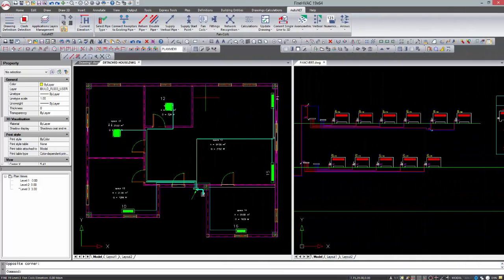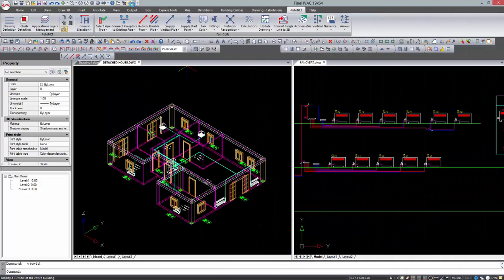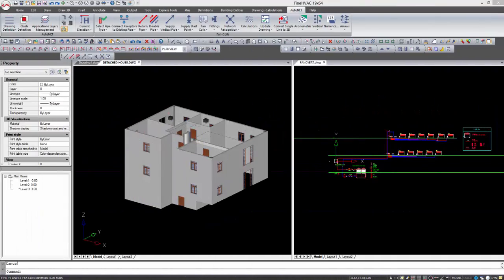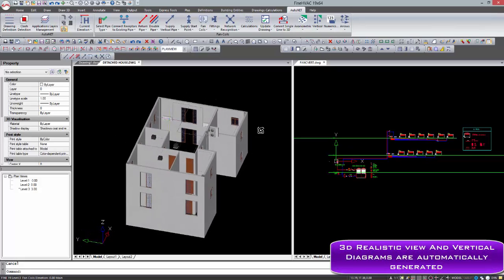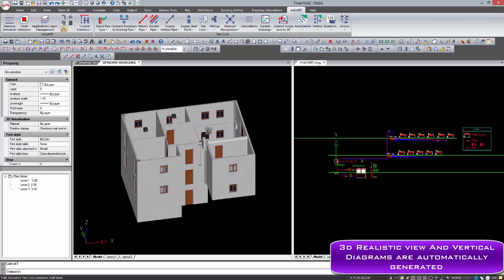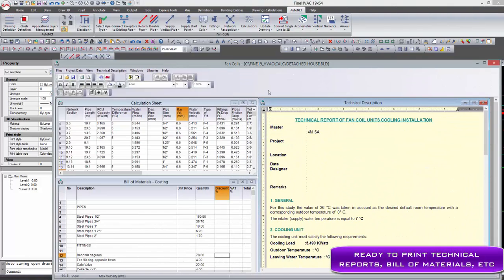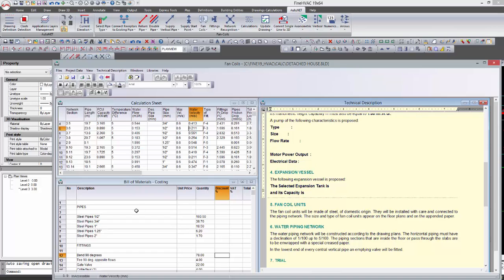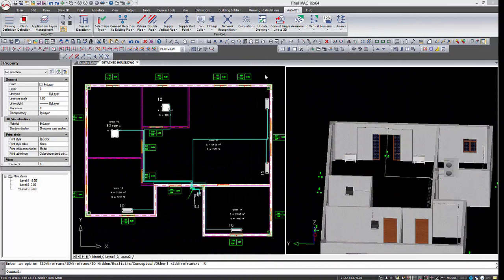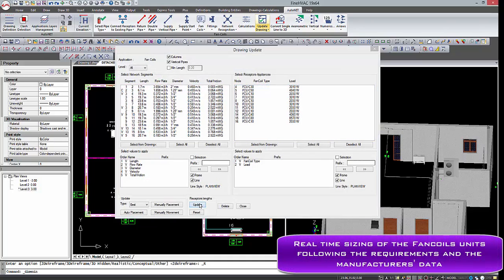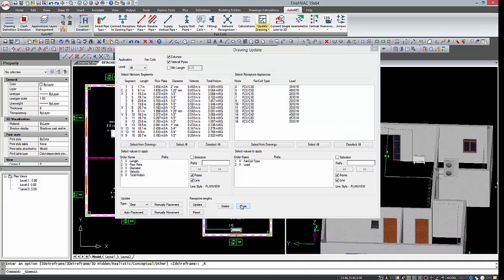The basic drawing principles apply in fan coil systems as well. A highlight of the new version is that radiators and fan coils can be resized automatically into real size, according to heating or cooling loads and manufacturer's data from libraries.